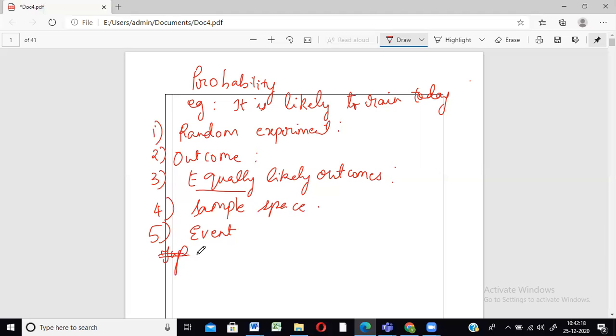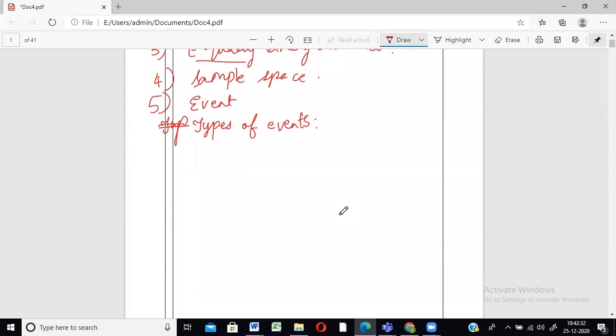So next is types of events. Okay, so we have a few types of events. The first one is nothing but simple or elementary event.